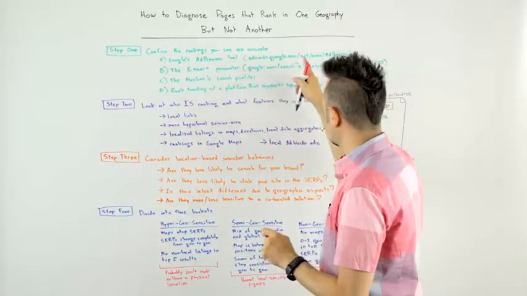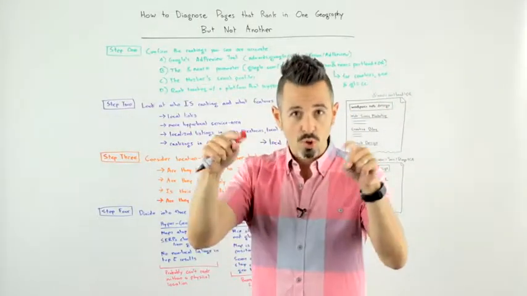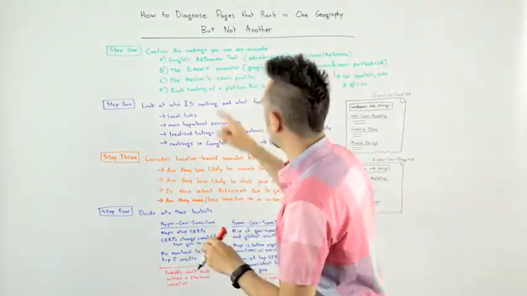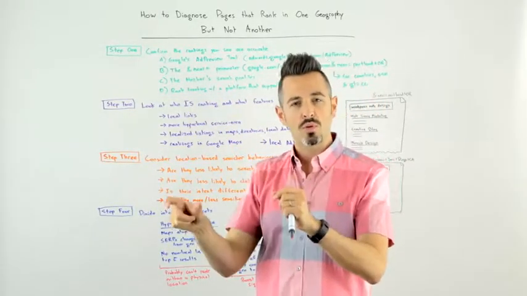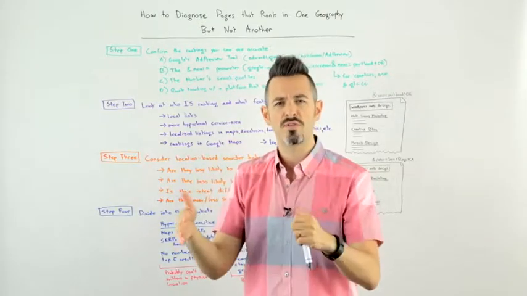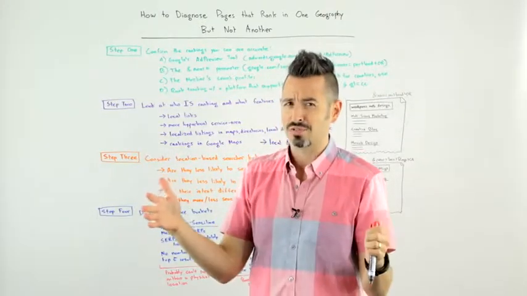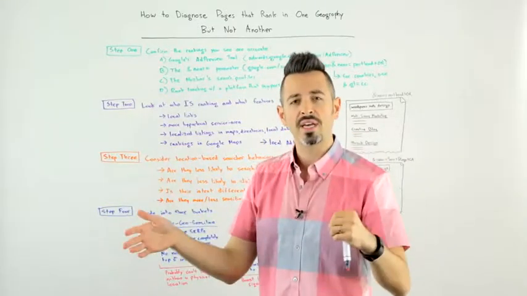That's at adwords.google.com/a bunch of junk/ad preview. We'll make sure that the link is down in the notes below. Second one you can use is the &near= parameter. Now, some SEOs have said that this is not perfect, and I agree it is imperfect, but it is pretty close. We've done some comparisons here at Moz. I've done them while I'm traveling.